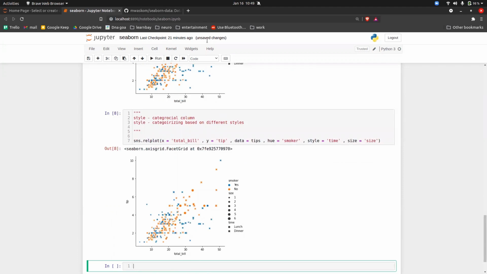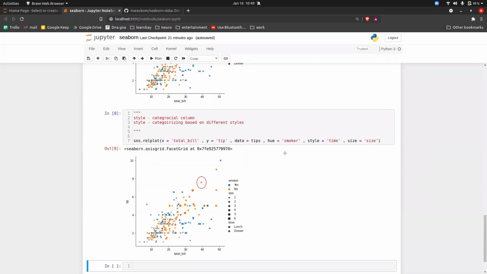Let's say I want to know about this particular person. This person is a non-smoker. He came for a dinner and the total size was 2. So they were 2 in a group that came.